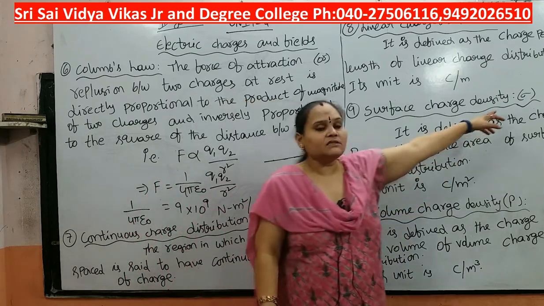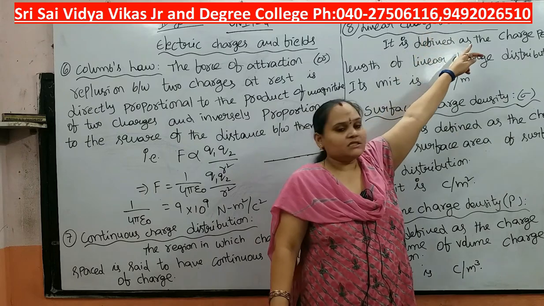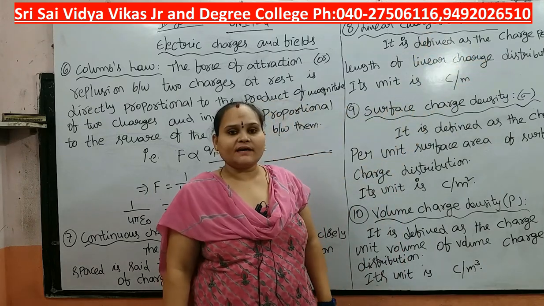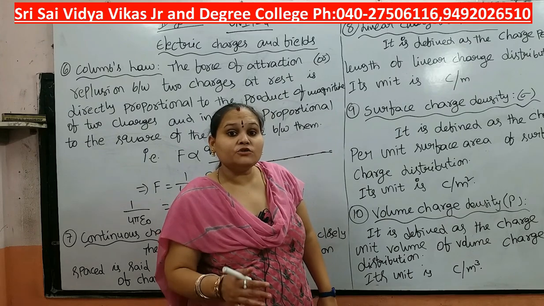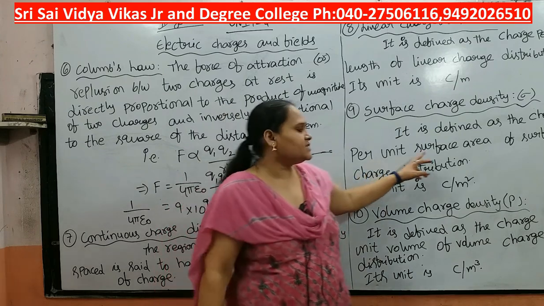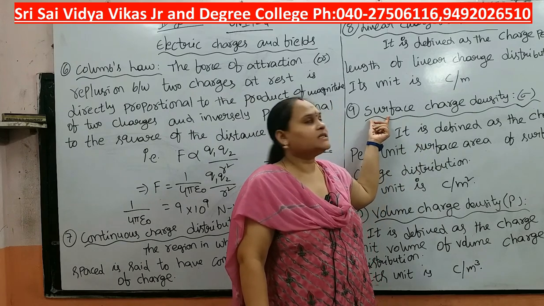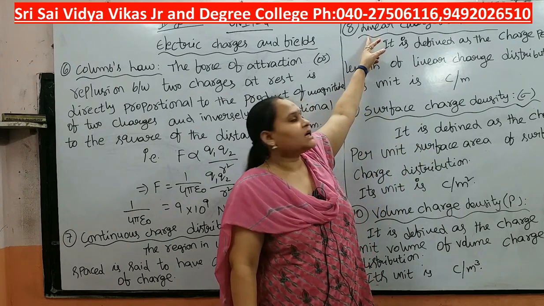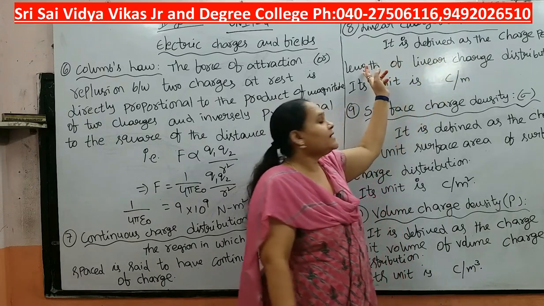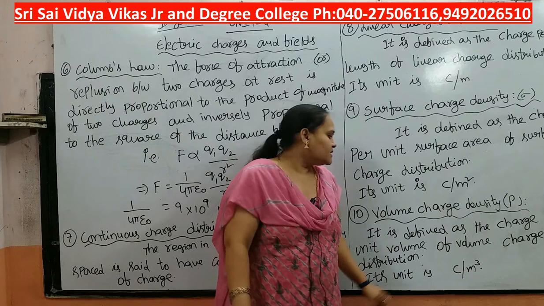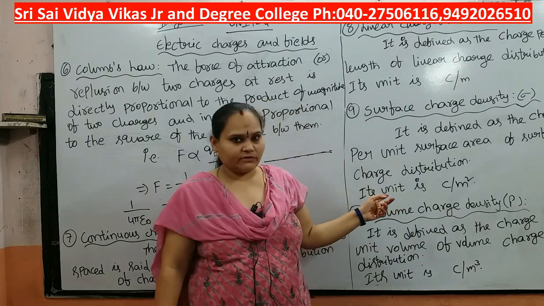Next is surface charge density. It is mentioned with sigma. Linear charge density is mentioned with lambda. Surface charge density sigma is defined as the charge per unit surface area. Why? Because we are saying surface charge density. For linear charge density we consider unit length, so here we are considering surface area. Its unit is coulomb per meter square.